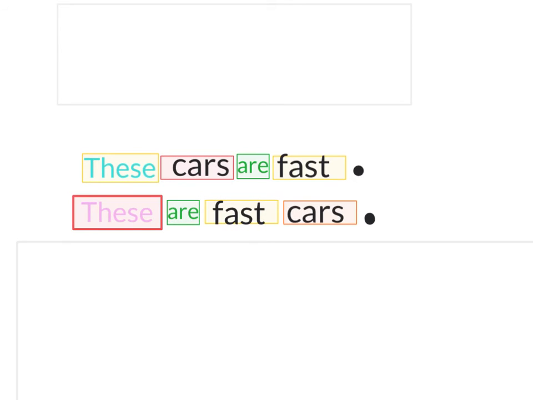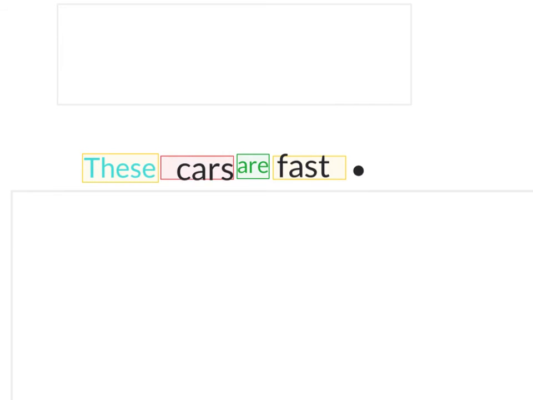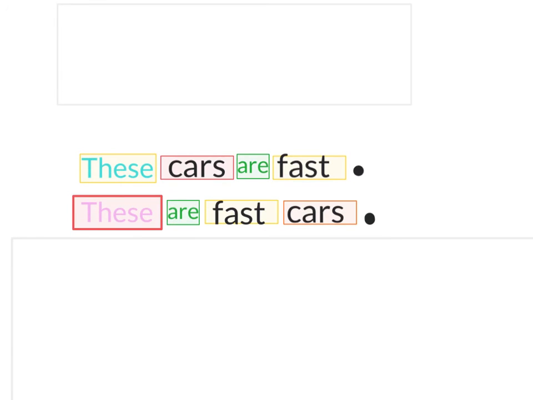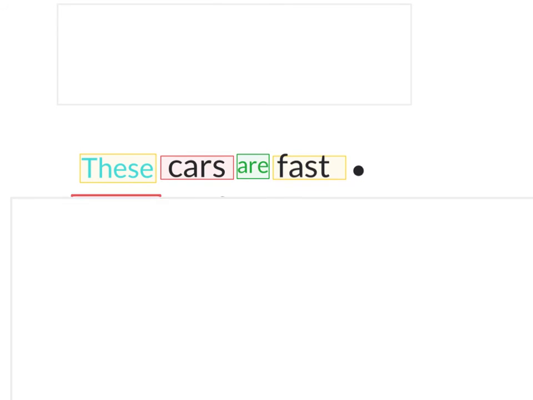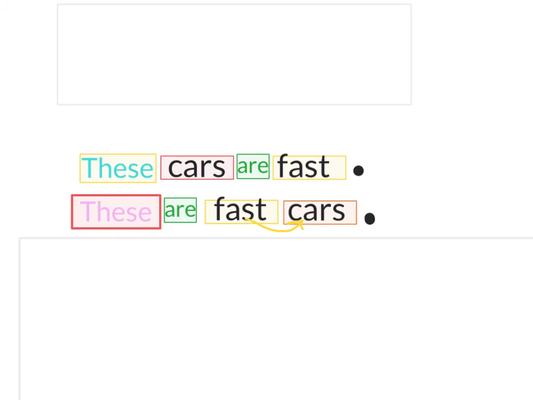So I've just written the sentence in a little bit different way, but it means the same thing. So in this first sentence, cars is the subject, and these are telling me which ones. In this sentence, this is the subject right here, but these means more than one, so I use are. Cars has become an object. Fast is the adjective. And so in this case, I put the adjective right in front of the noun to tell us more about the noun. These cars are fast. These are fast cars.